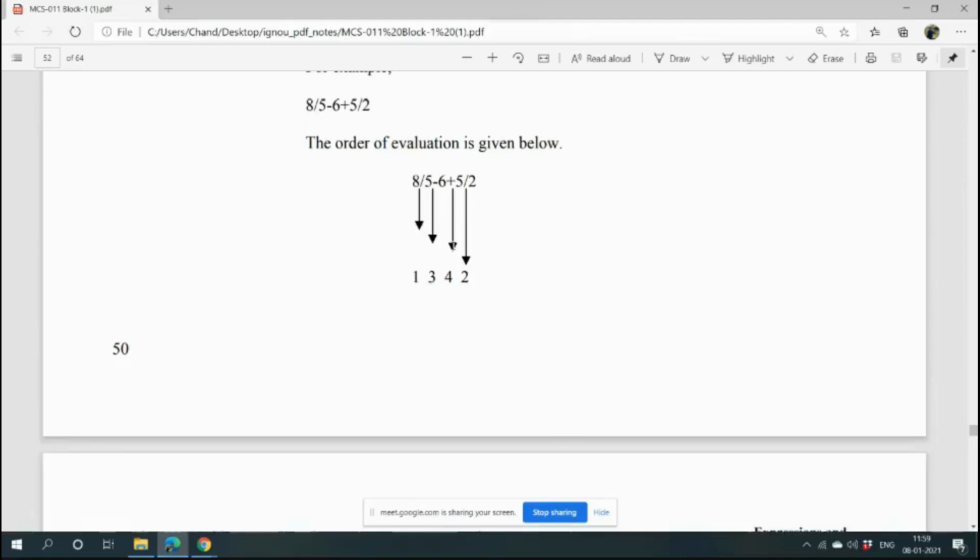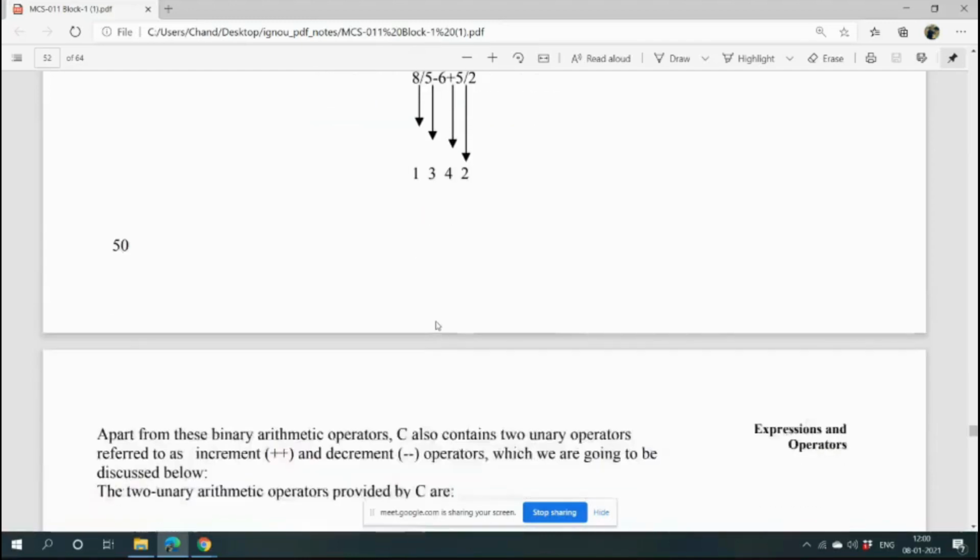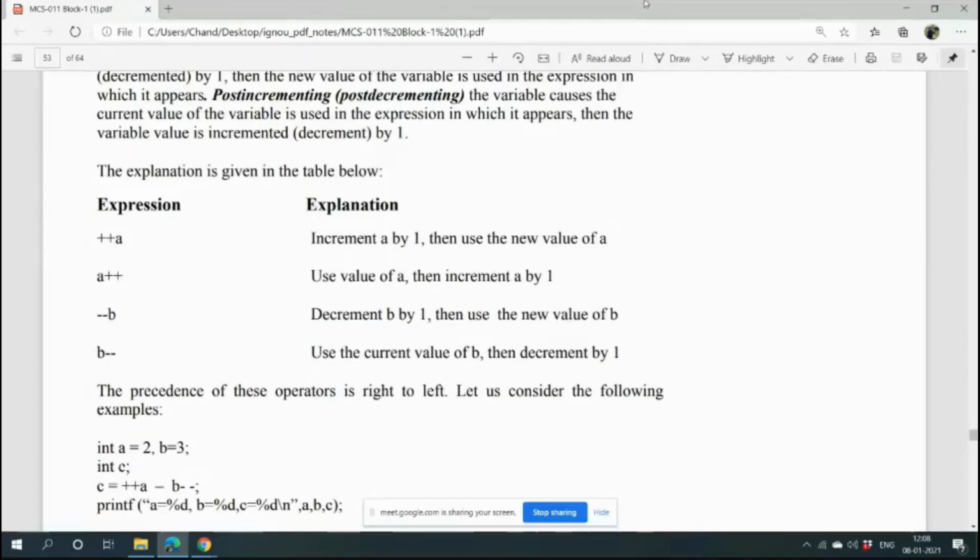Okay, tell me, is this priority order okay? Okay. Why? Tell me. Because among multiply, divide and modulo, only divide is there, and here is one divide, here is another divide. Who is the leftmost divide? This. So this has the highest priority. Then this divide is the second highest. So 8 by 5 and 5 by 2, that you have to find out first. And then you do minus and plus.